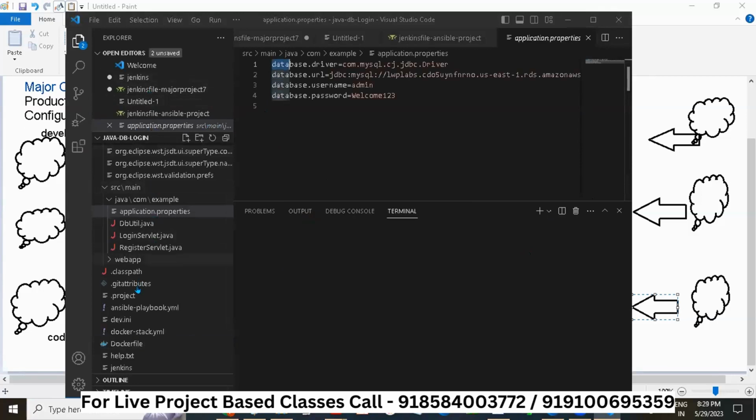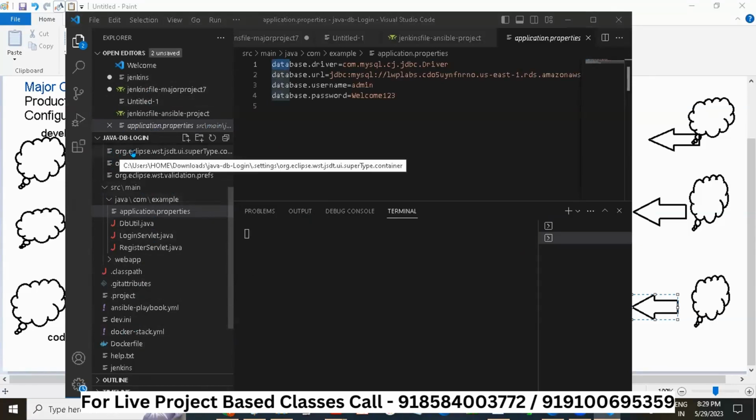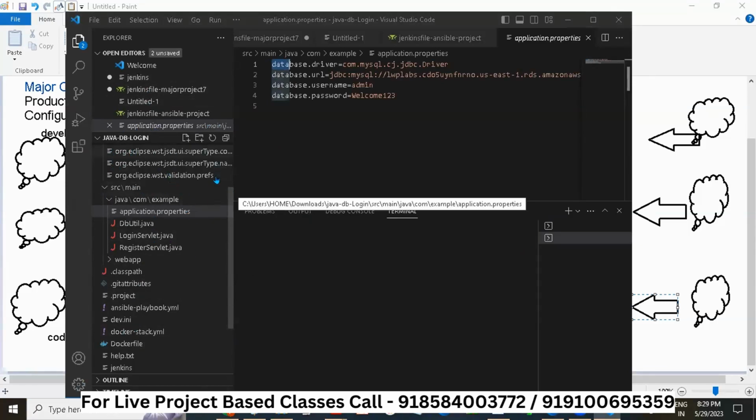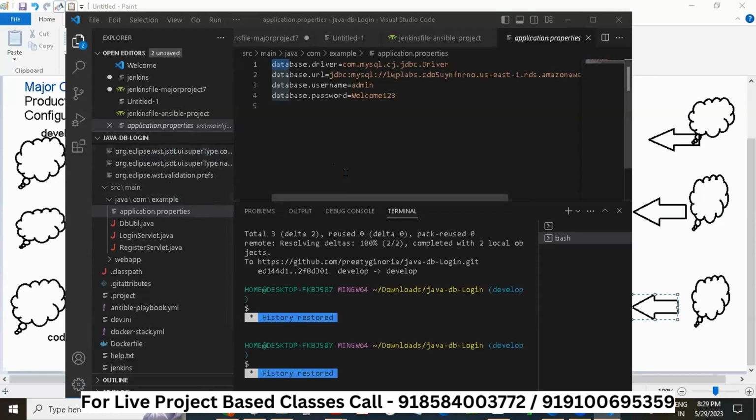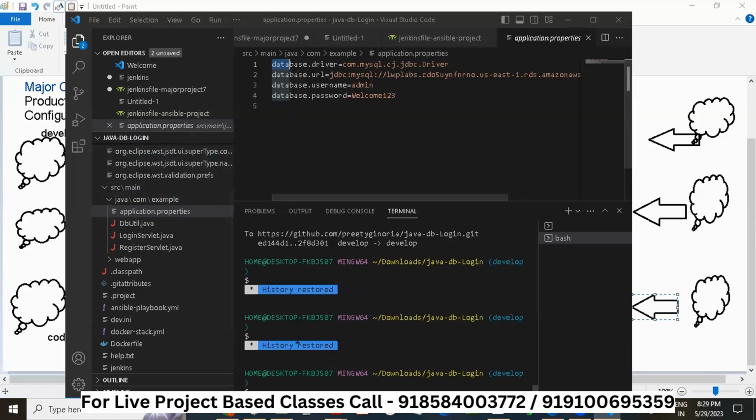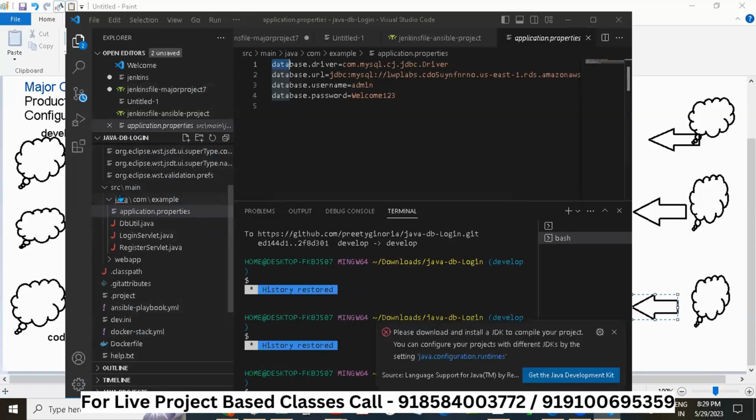See, there are so many codes. You can see on the left side, there are so many codes. It's not our headache. As a DevOps engineer, it's not your headache, right? I'm explaining your role actually, something like this. The developers will write the code and save it in Visual Studio, which is also called the local repository. And then what will happen? After writing the code, these developers have written the code.